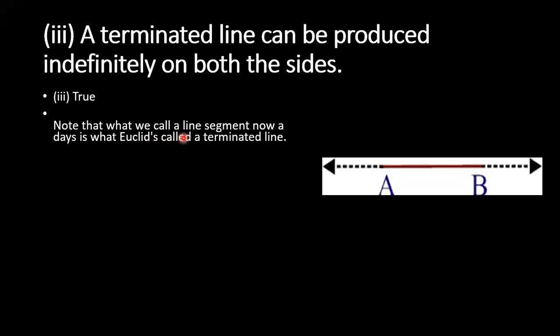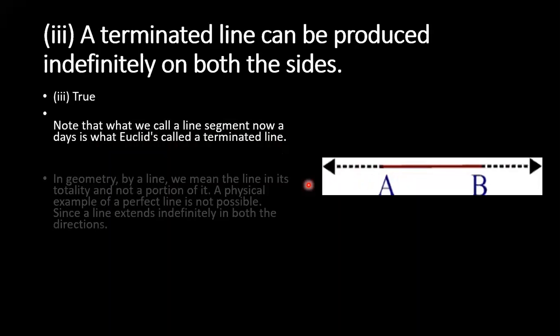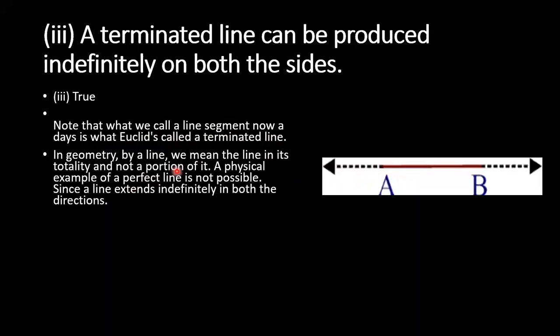Note that what we call a line segment nowadays is what Euclid called a terminating line. I told the children, terminating means it has some end, right? So in geometry, we can call this line segment a terminating line. By a line, we mean that line in its totality and not a portion of it. A physical example of a perfect line is not possible since the line extends indefinitely in both directions.